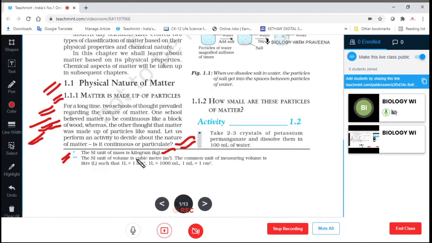The SI unit of volume is the cubic meter. The common unit of measuring volume is the liter, where 1 liter is equal to 1 decimeter cube. 1 liter is equal to 1000 ml, and 1 ml is equal to 1 centimeter cube. These are the units we have to know.